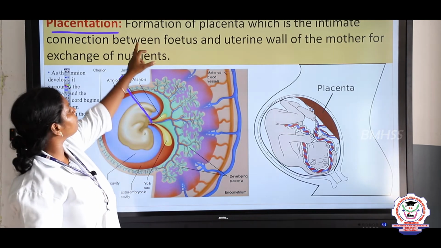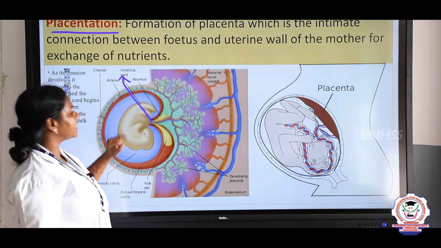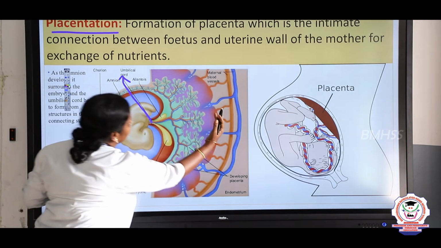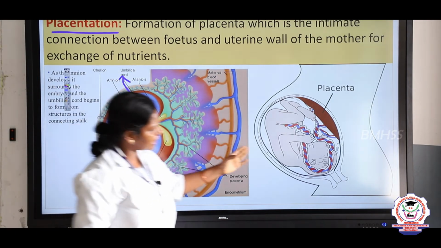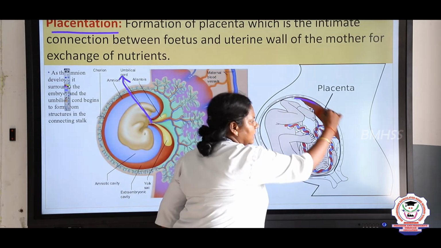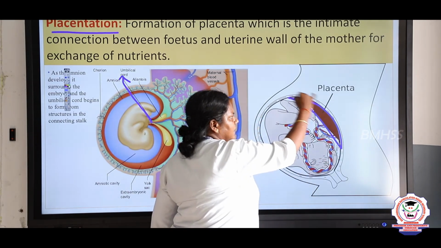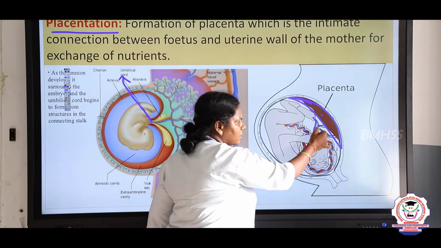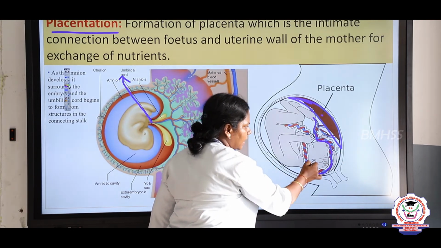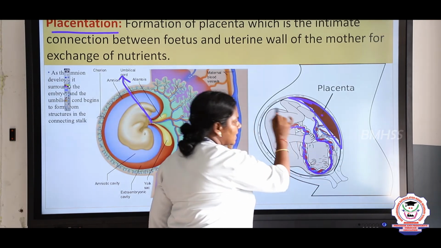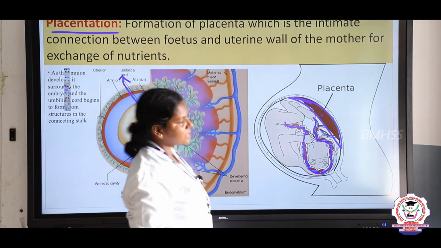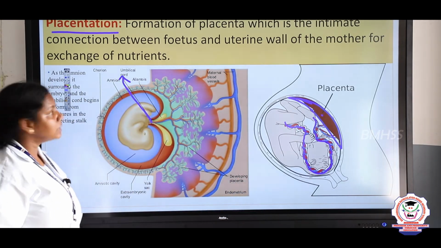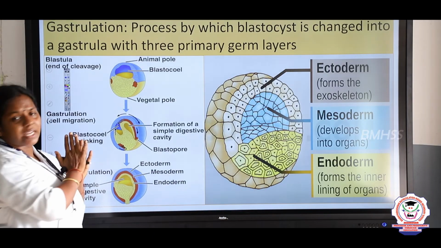So, the formation of placenta, right, and it is an intimate connection between the mother and the fetus, right. See here, this structure is a placenta. From the placenta, all the nutrients are taken by the umbilical cord and it is transferred to the child, fetus, right. So, this is the placentation.